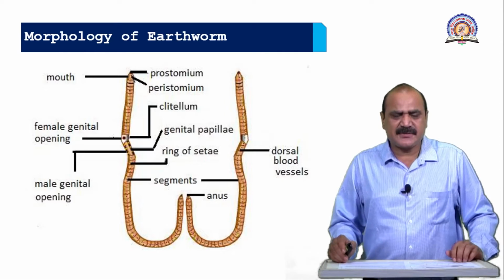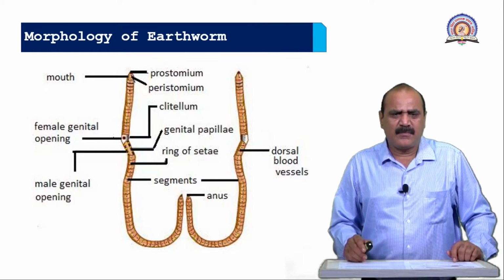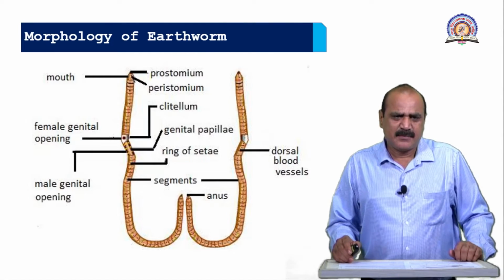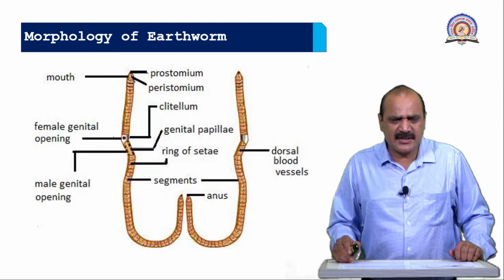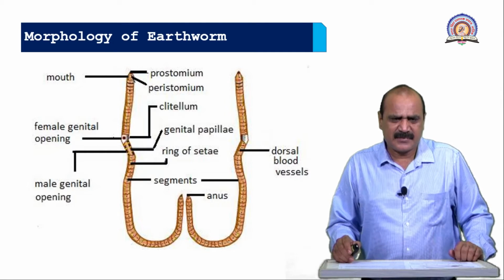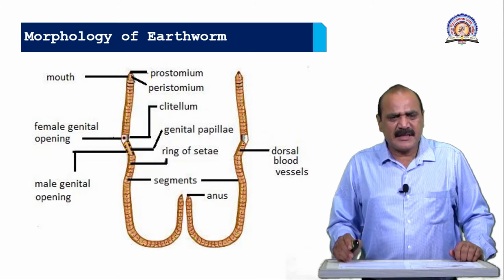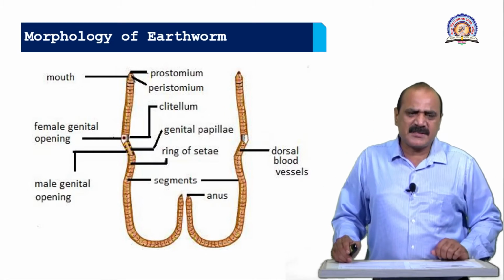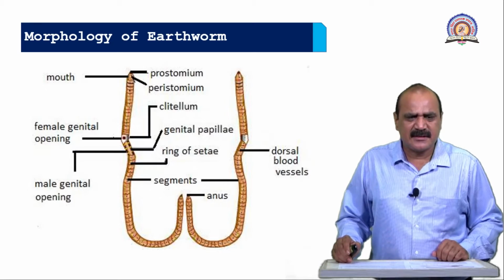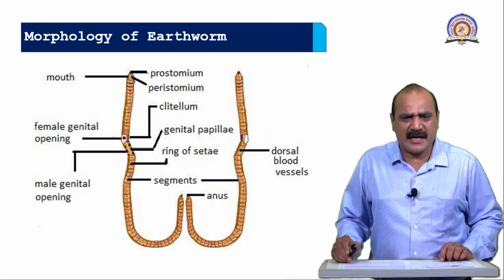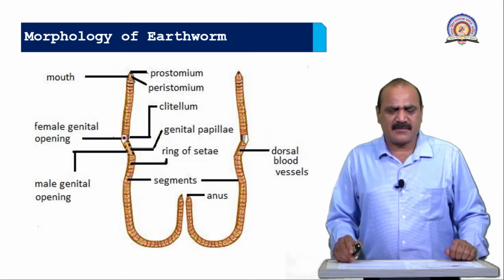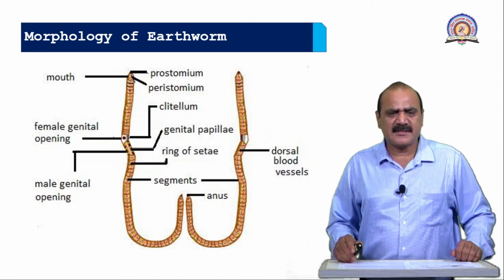Then segments. On the basis of the presence of clitellum, the body is divisible into three parts: preclitellar region, clitellar region, and postclitellar region. Clitellum is present in the 14, 15, and 16 segments. From the first segment up to the 13th segment is the preclitellar region, and 14 to 16 is the clitellar region, the presence of the clitellum. This is a glandular part.